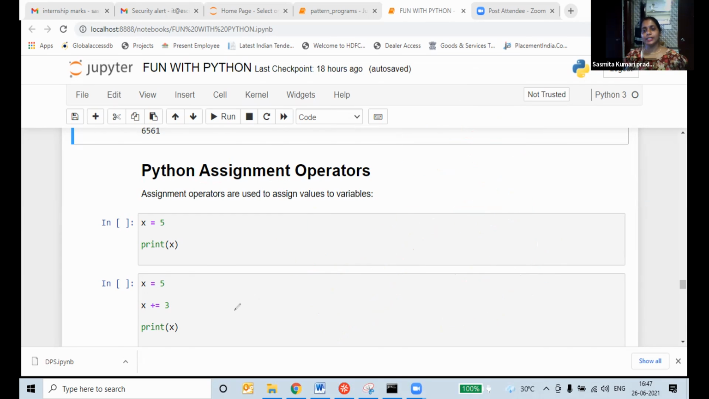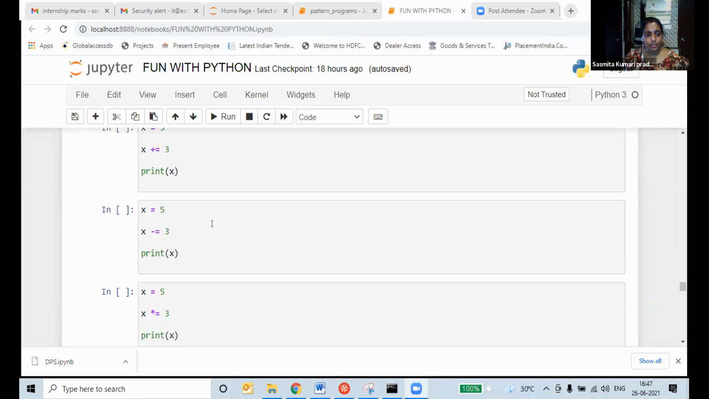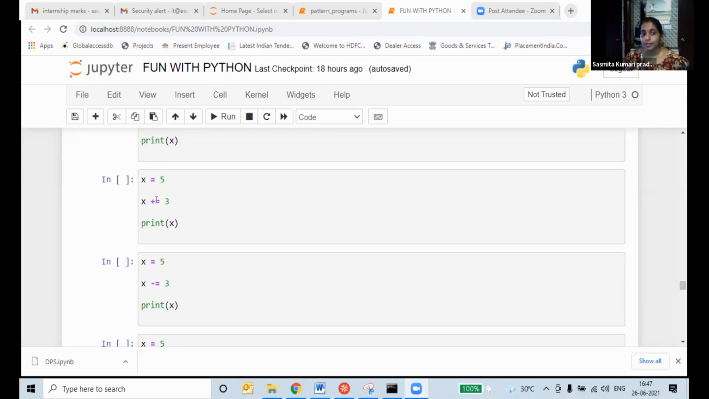Okay, students, now we'll clear this. Now I will tell you. In our assignment operators, we will go for the addition assignment operator, the plus symbol. In our addition, see, x is equal to 5. X plus is equal to 3 is written here. It means we are assigning the value